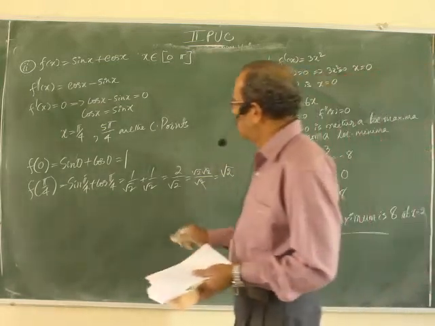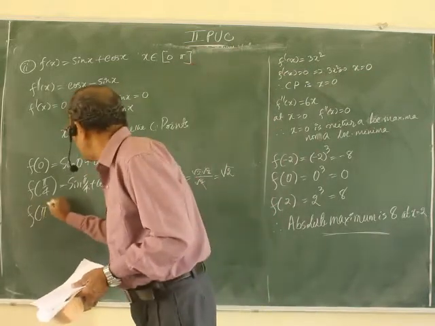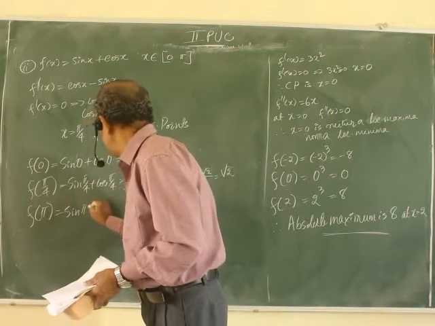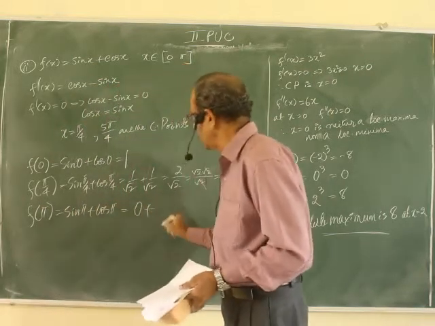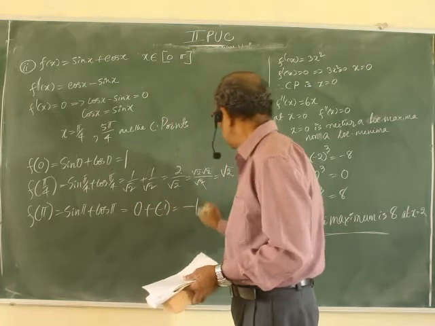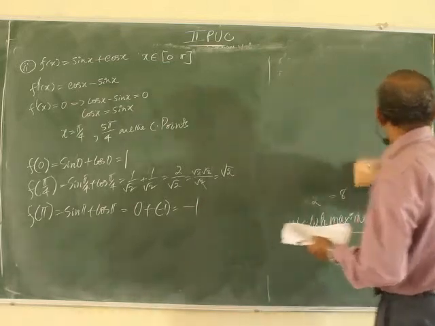And last end point, pi. f of pi equal to sin pi plus cos pi. sin pi 0, cos pi minus 1, minus 1. Now you can write your conclusion.